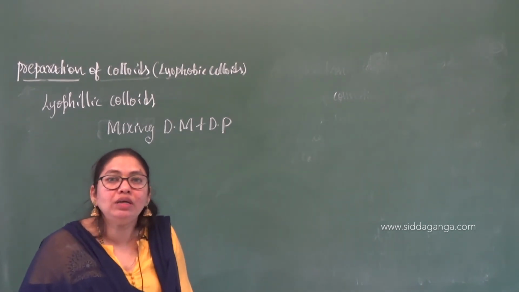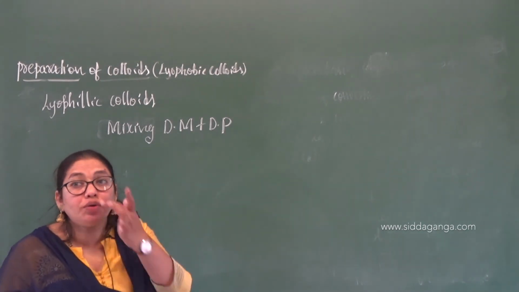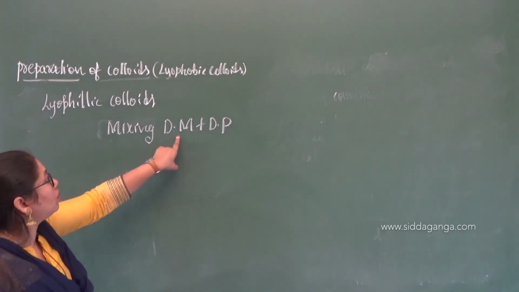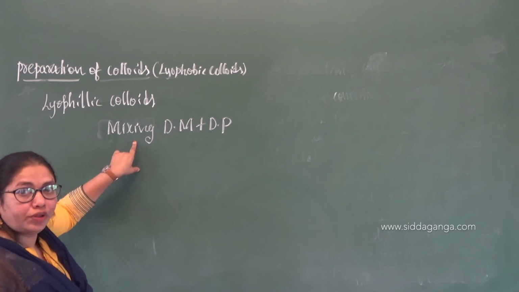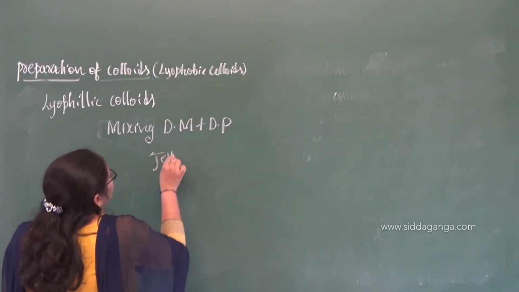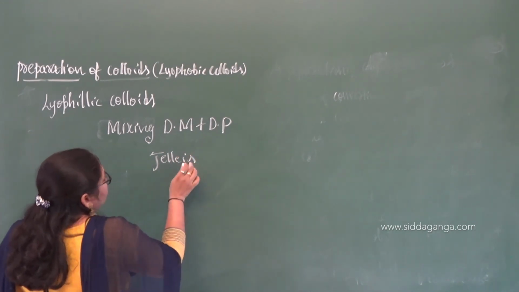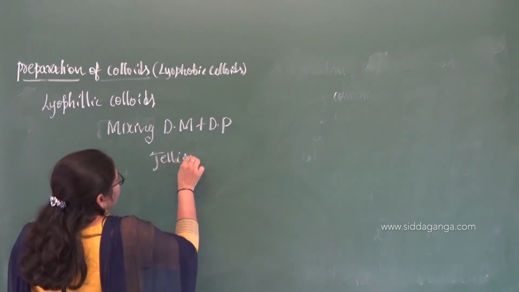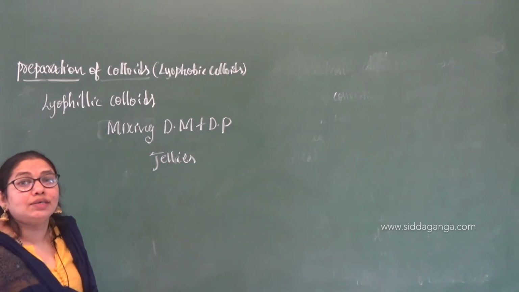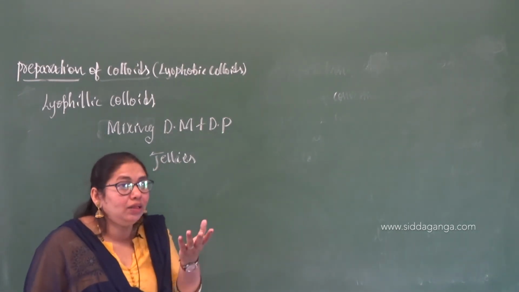We can say those are your lyophilic colloids. One example is jellies. These jellies are an example of lyophilic colloids, right? How are they obtained from the market?